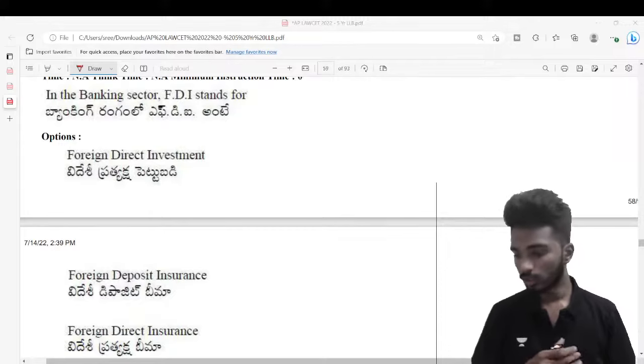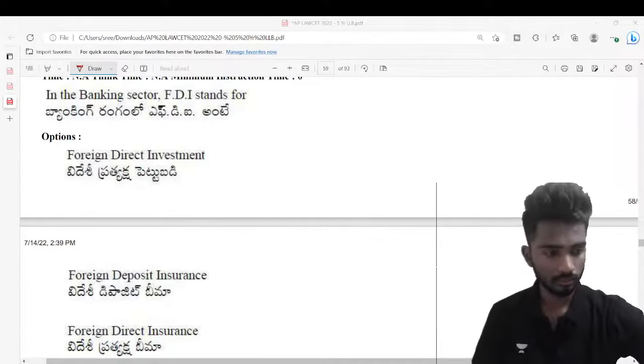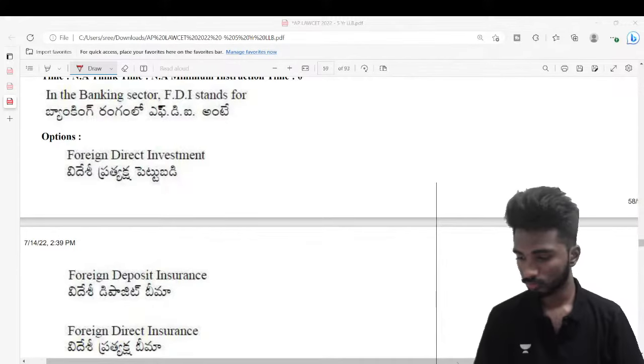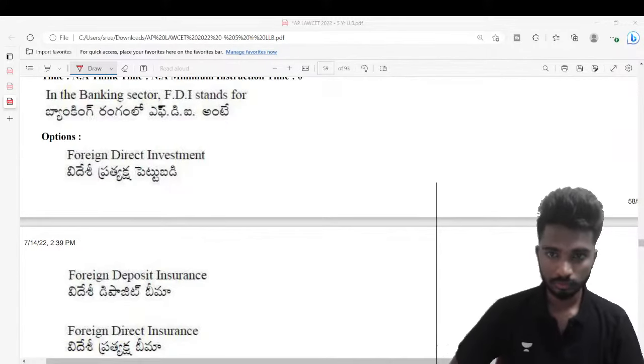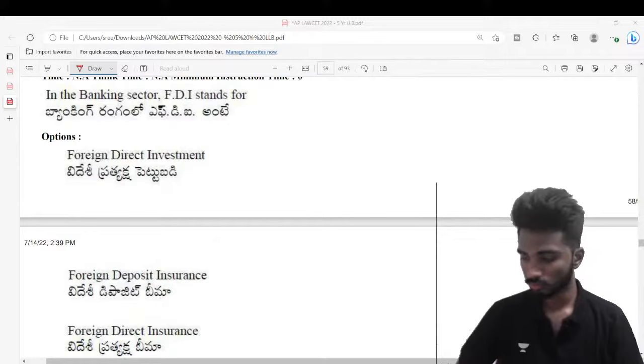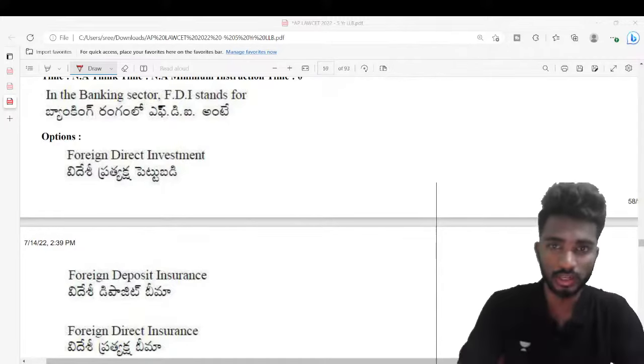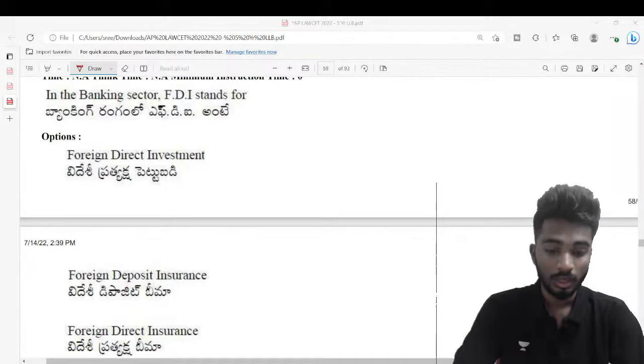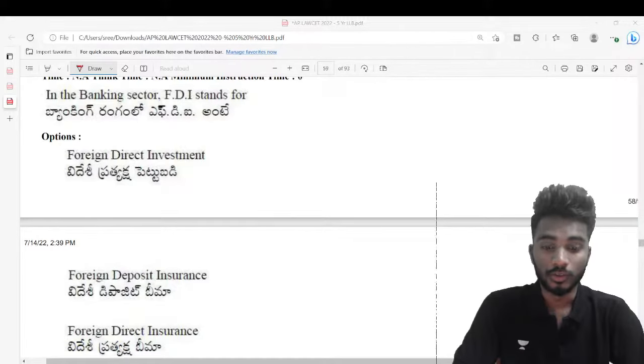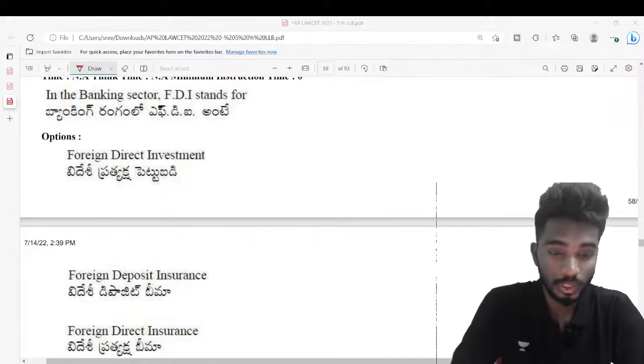Very good, very good. Bala, Alpha. Well done, guys. Excellent. Most of you know the answer. I am actually confused as to why this is a legal aptitude question, right?